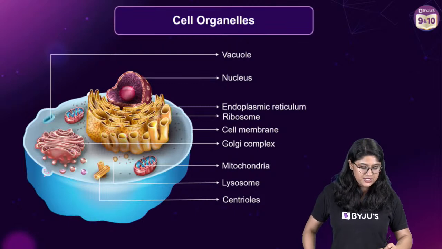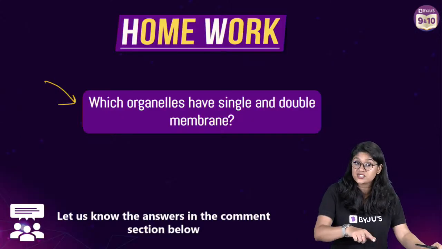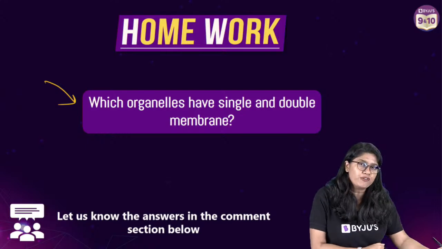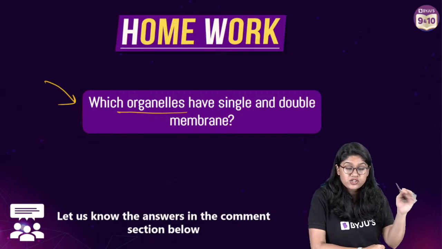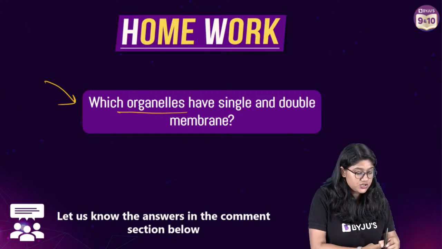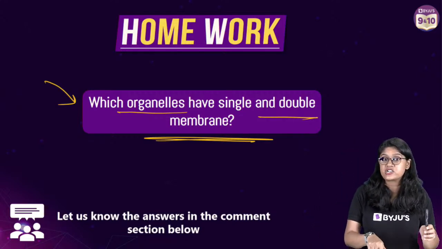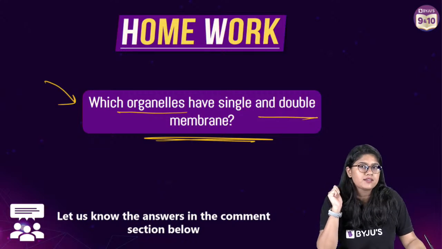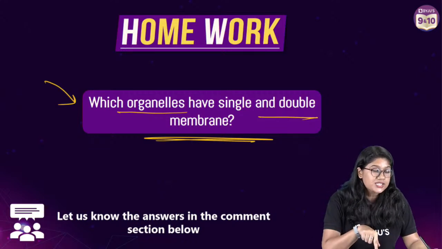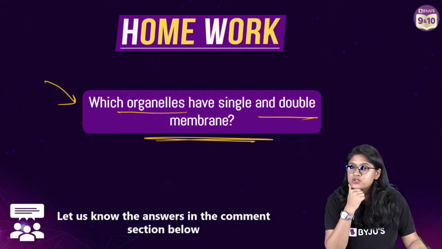Yes, easy peasy. Everyone, with this we are done. Now I want you to write the answer for this question. This is very tricky. You have to do a lot of research. Which organelles have a single membrane structure and which organelles are double membrane? Please do write the answer in the comment section below. I'll be waiting for this answer. This is very tricky, so all of you have to give the correct answer. Do a little bit more research because this is a little bit confusing. I want to see whether you are doing your research or not.